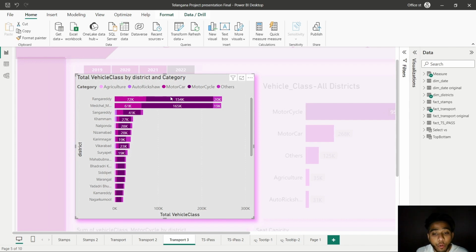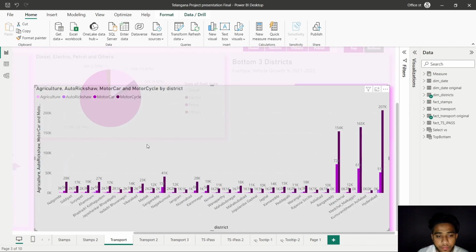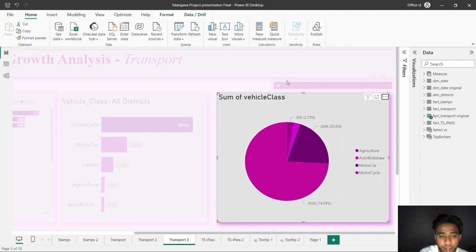Among the various vehicle classes, one stands out clearly, which is the motorcycle. As we dive deeper into the data, it becomes evident that motorcycles have captured the highest concentration in terms of sales and registration. This preference for motorcycles is observed in multiple districts, highlighting its popularity and practicality among the residents of Telangana. Our analysis doesn't stop here.